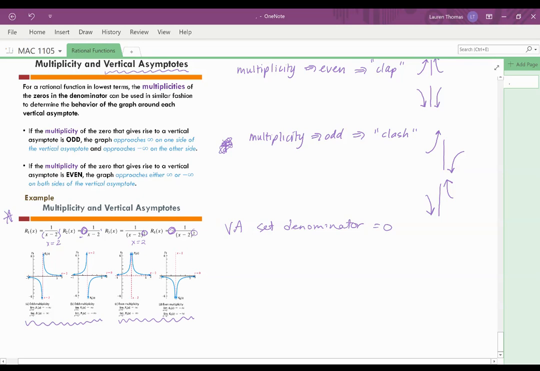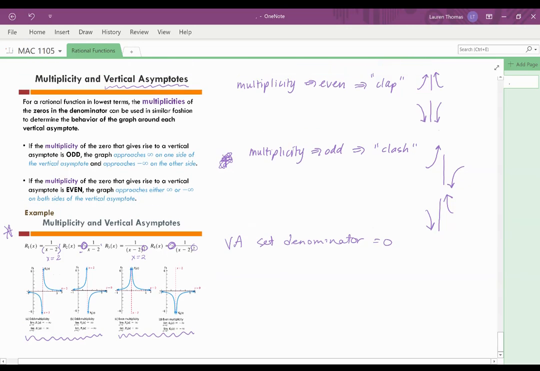Okay, so anytime you're dealing with multiplicity and vertical asymptotes, your two scenarios are either your function is going to clap, which means they head towards the same infinity coming from the left and the right, or your function is going to clash as it approaches that vertical asymptote, which means it's going to head towards opposite infinities as it approaches that asymptote. Awesome.